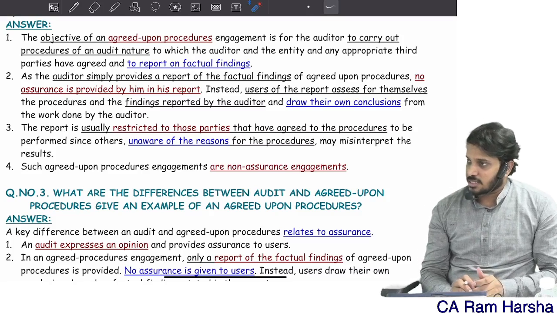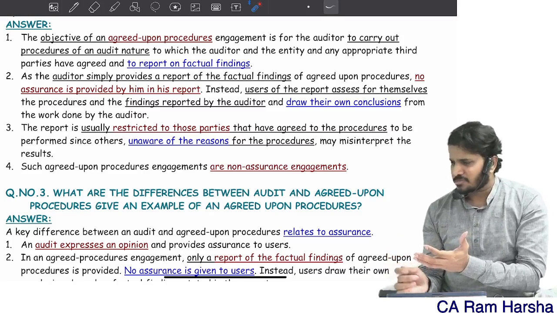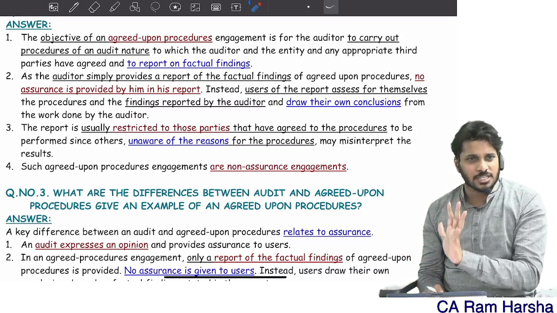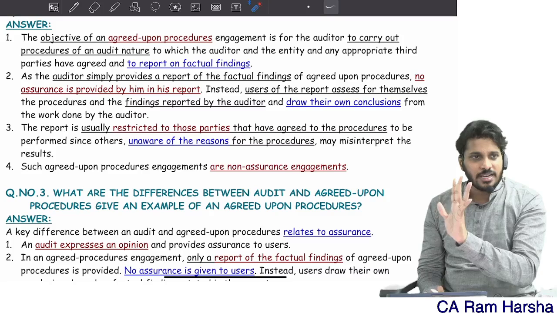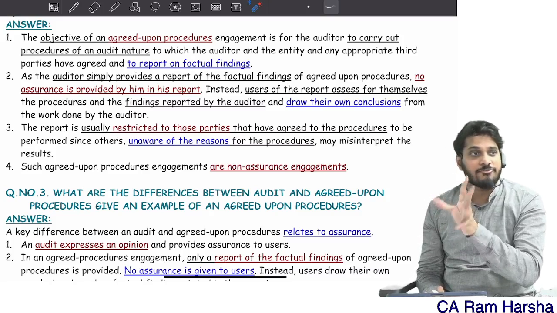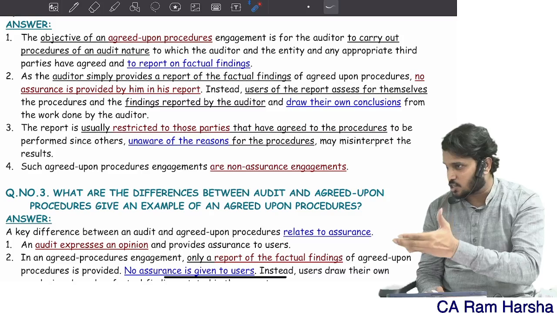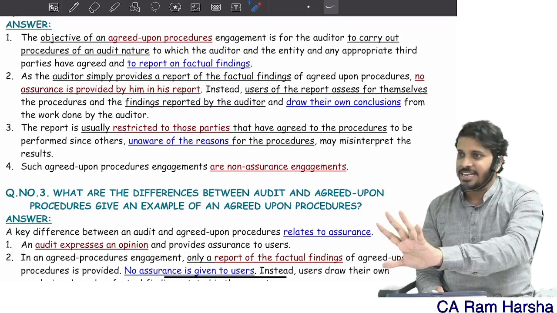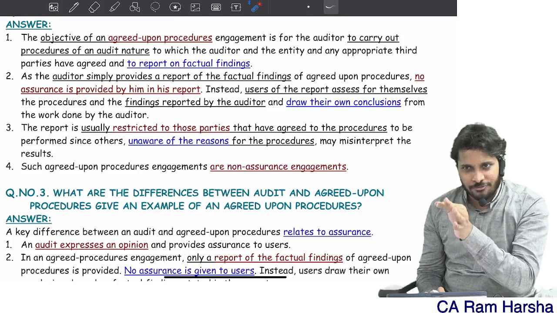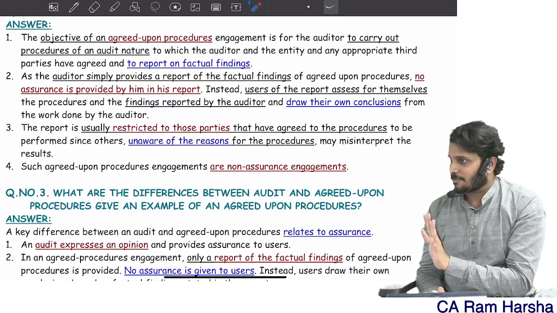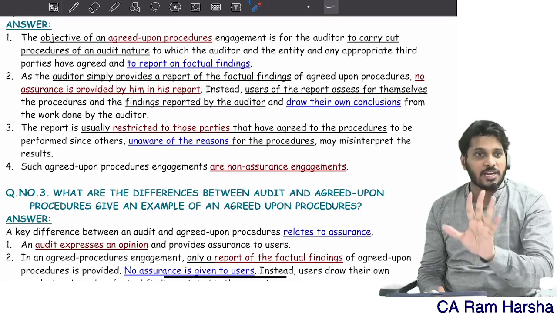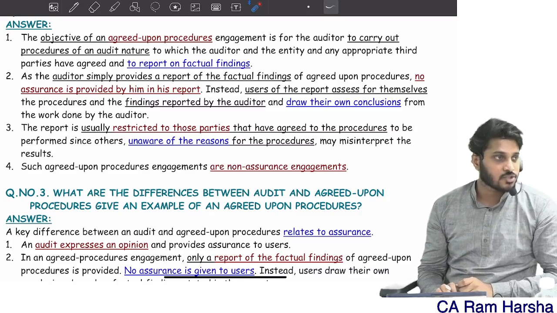Suppose a company asked you, sir, please come and get external confirmations from debtors. Wherever external confirmations are not conforming with our books balances, prepare a list of those exceptions and give a report. You just have to find the fact and then report it. The fact finding job, agreed upon procedure, is a fact finding job.